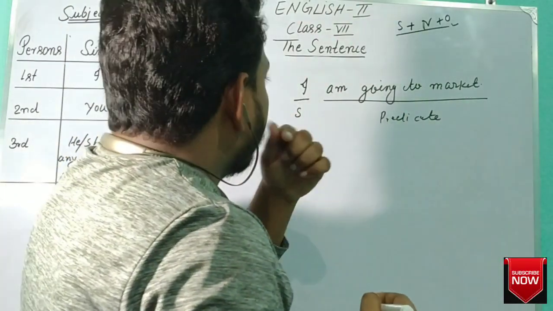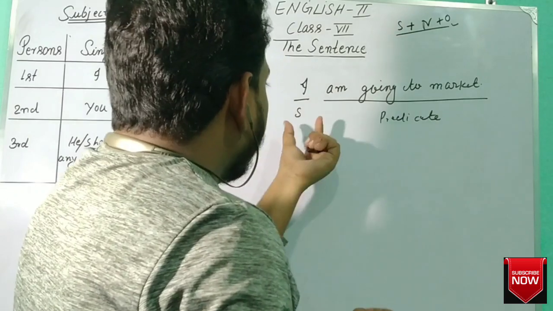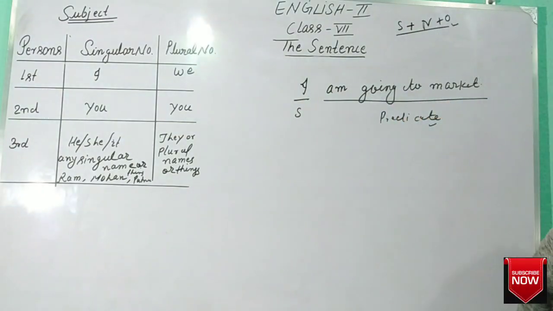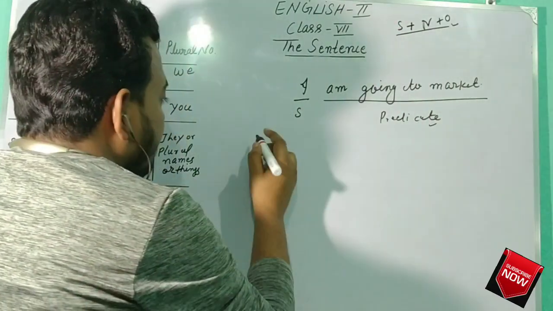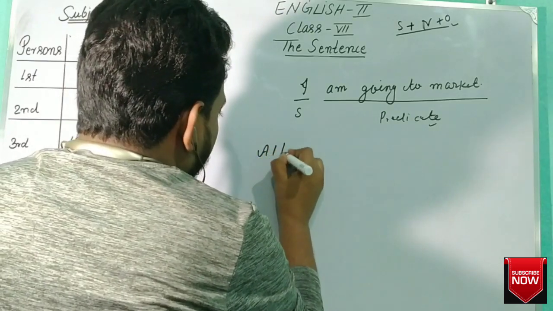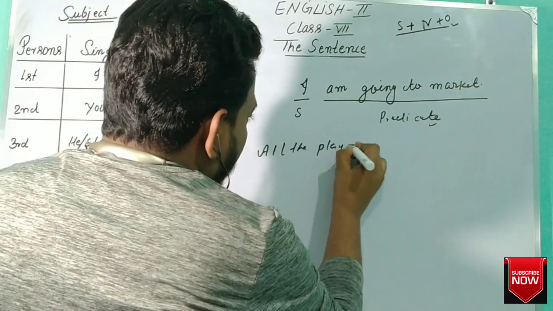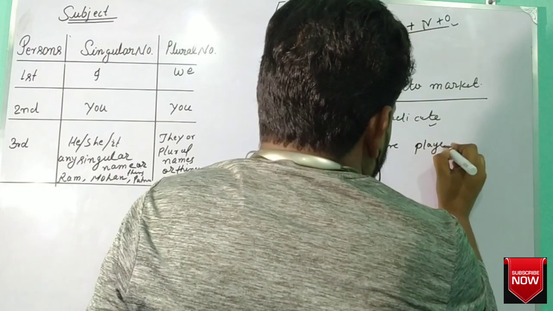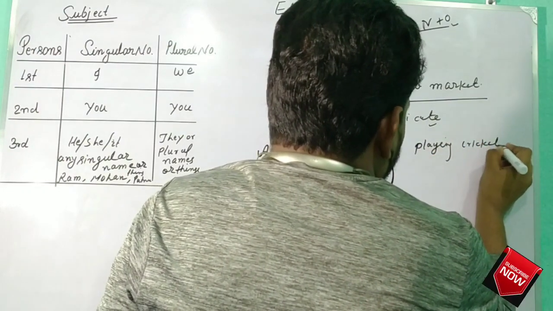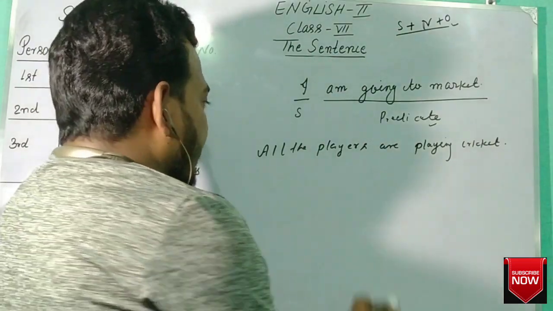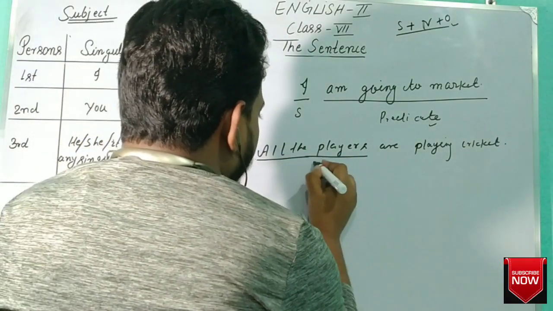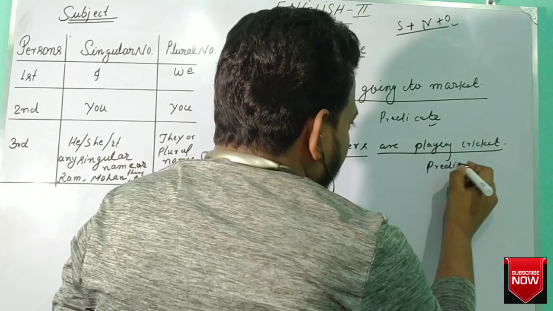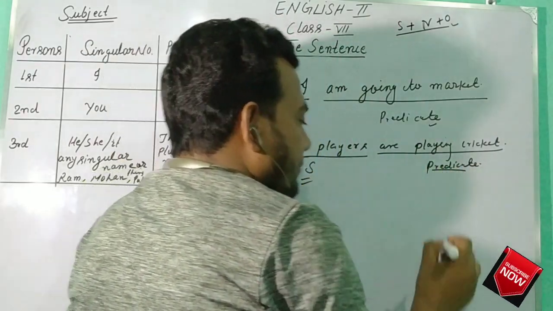Now here, I am going to market. Here I is the subject, and am going to market is the predicate. Now for example, all the players are playing cricket. Here all the players is the subject, and are playing cricket is the predicate. Subject and predicate. Okay.